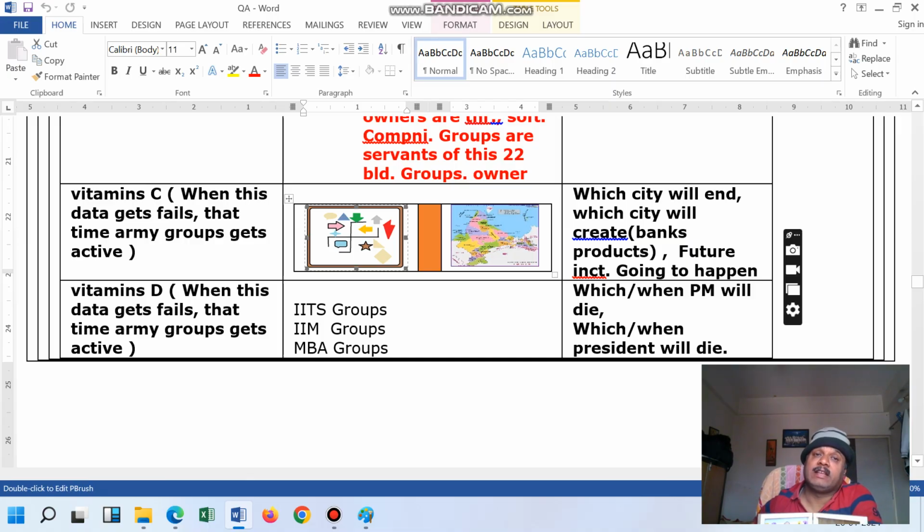For example, I will take one example. There are 22 blood groups which are already created and which are allocated among the 900 crore world population. So assume that 50 crore people have one blood group. Like this, each and every blood group is divided. One other person said that now these blood groups are creating a problem, or you can say the next level of blood creation, that is design creation, needs to be done.